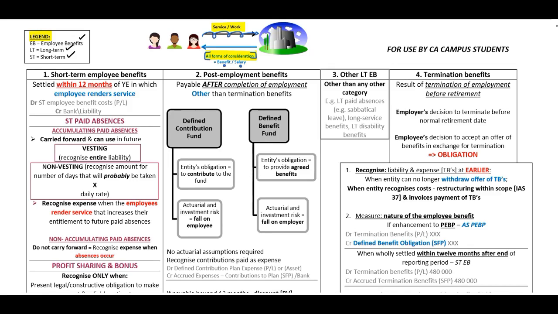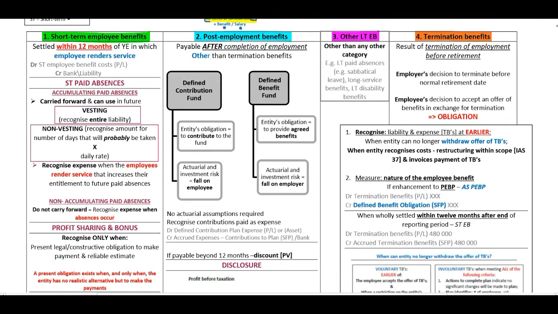Now, IAS 19 distinguishes between 4 different categories of employee benefits. 1 are short-term employee benefits. 2 are post-employment benefits. 3 other long-term employment benefits. And 4 termination benefits. Now, short-term employee benefits. This will be settled within 12 months of year-end in which the employee renders the service.